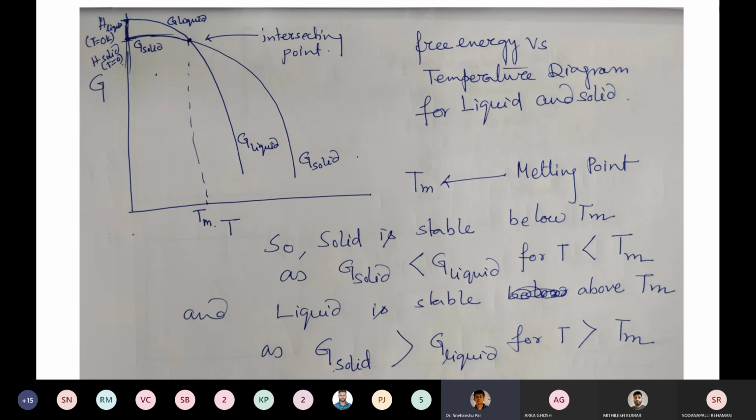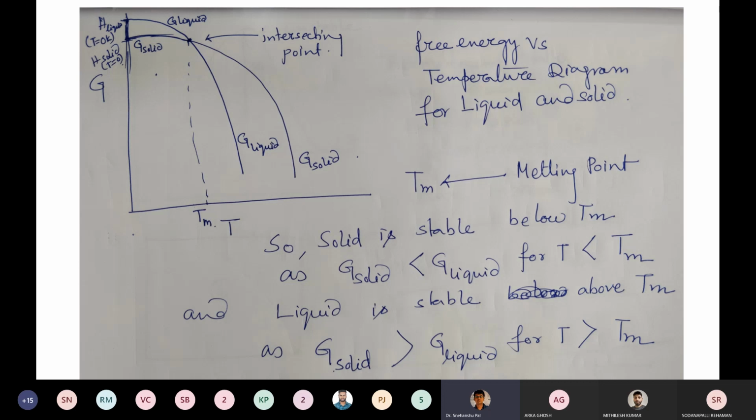Now we want to draw the G liquid. So how to draw that? For G liquid, what do we already know? We know that for the liquid state, the enthalpy at even absolute zero is higher than the enthalpy at absolute zero of the solid state.